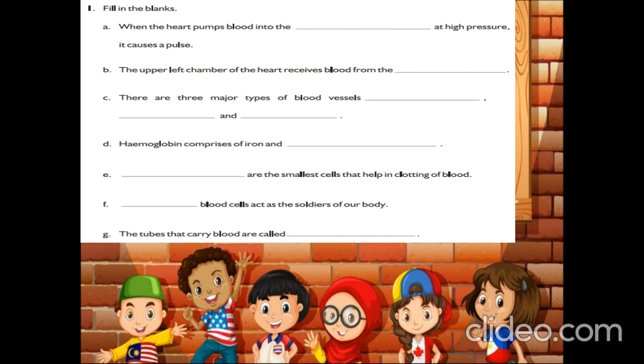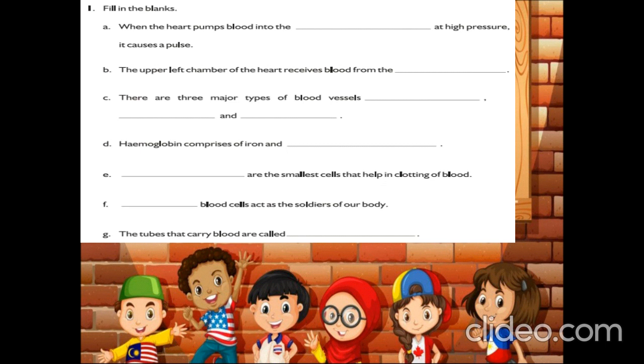The next question, dash are the smallest cells that help in clotting of blood. What is the name, children? Yes, the answer is platelets. Very good. So, the next question is, dash blood cells act as soldiers of our body. Which blood cells are responsible for increasing our immunity, children? Yeah, right. It is WBC, white blood cells. So the answer is white blood cells.